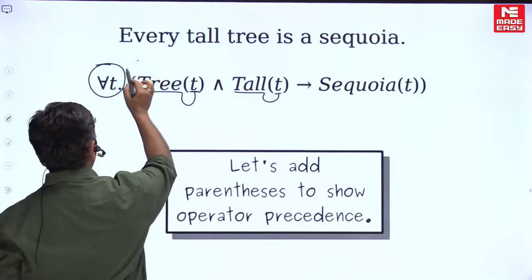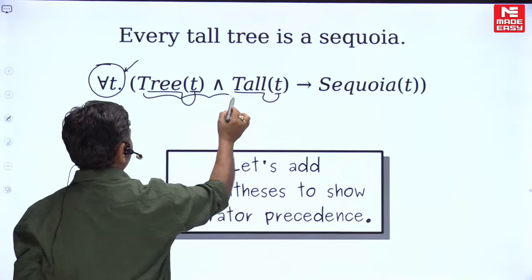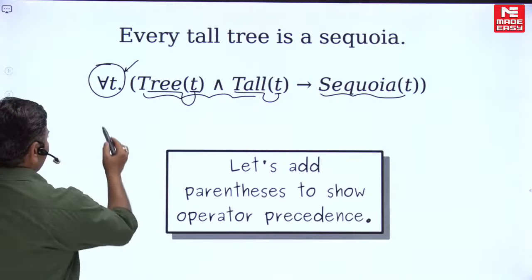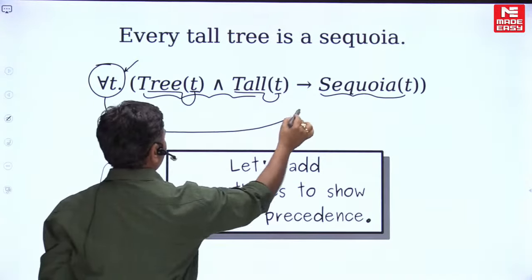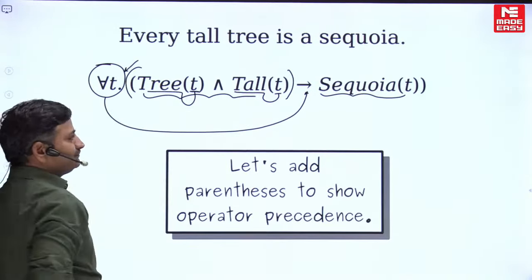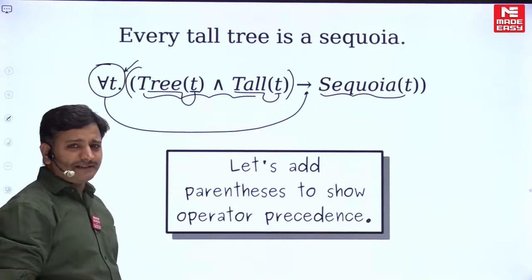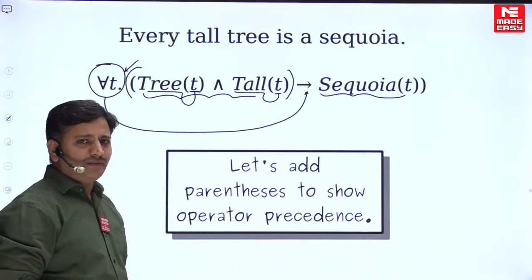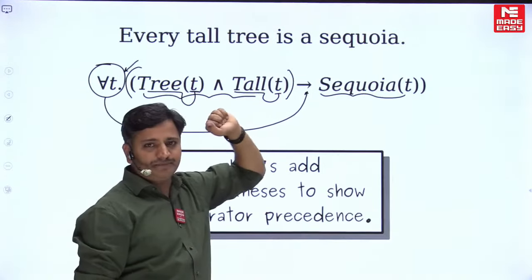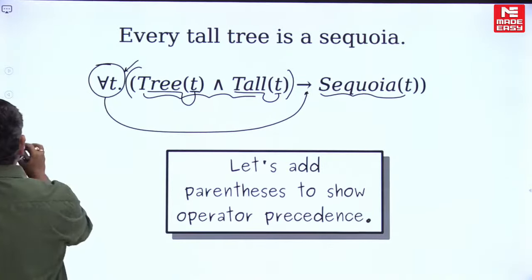How many such trees? Every tree. If these two properties are satisfied, then definitely sequoia of T. So the important point here, friends, is that for all always uses implication, with the conditions placed in parentheses. Why do you put them in parentheses? Because of order of precedence. Conjunction has higher precedence than implication.